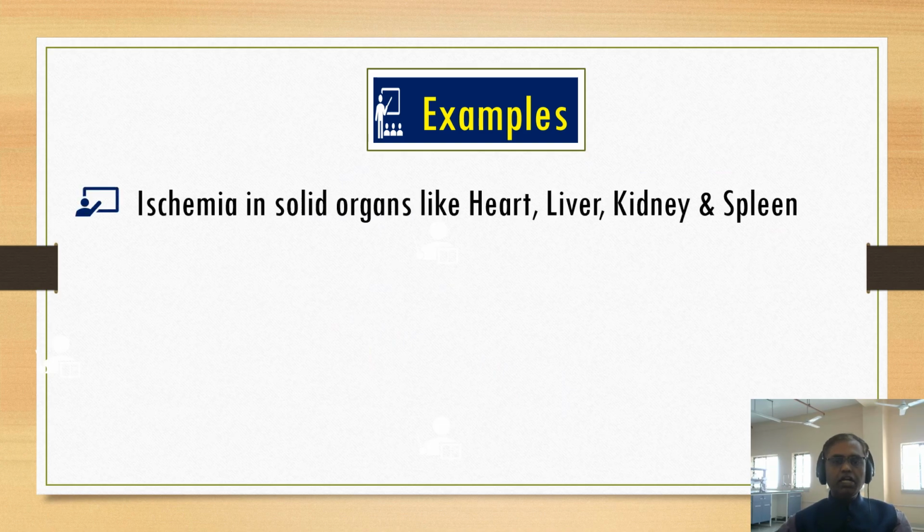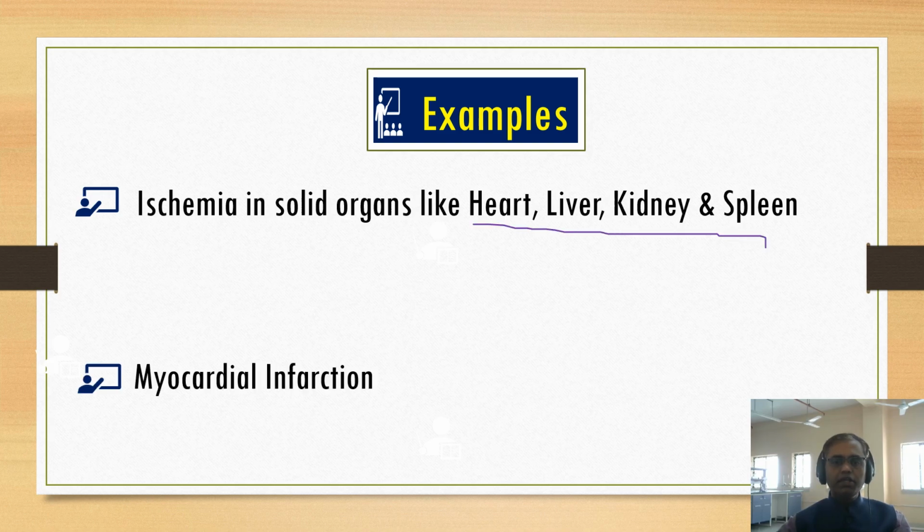Examples: coagulative necrosis occurs in ischemia in solid organs like the heart, liver, kidney and spleen. And the greatest example of coagulative necrosis is myocardial infarction. Very important for MCQ questions.